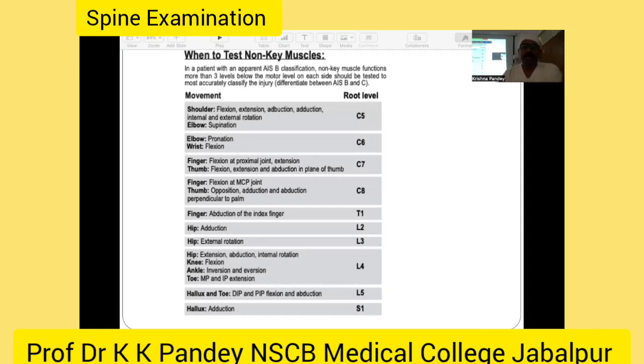And now, what is the importance of the non-key muscles? So these are the previous slide. There are key muscles. Then if your ASIA scale is B, and you have confusion between B and C, then the ASIA scale says that you have to examine also these non-key muscles to ascertain whether it is B or whether it is C. Because in C, more than half of the muscles are powerless.